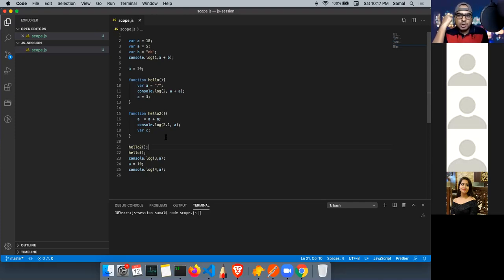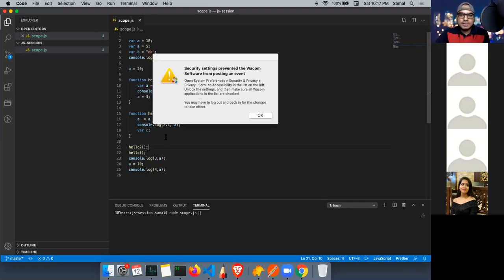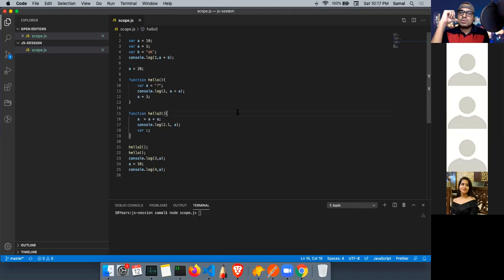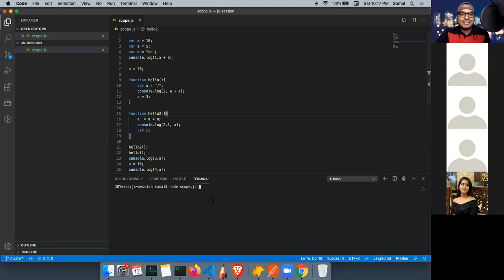Variable functional scope, hoisting, local and global. Yeah, no one? Sir, 5. Okay. Then 40.